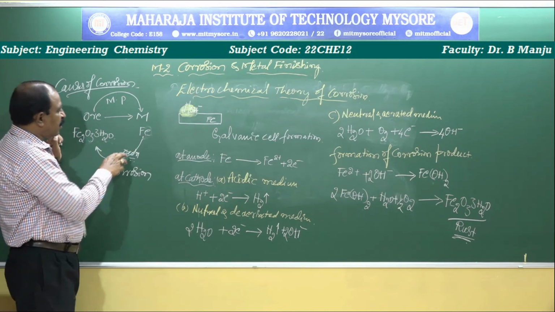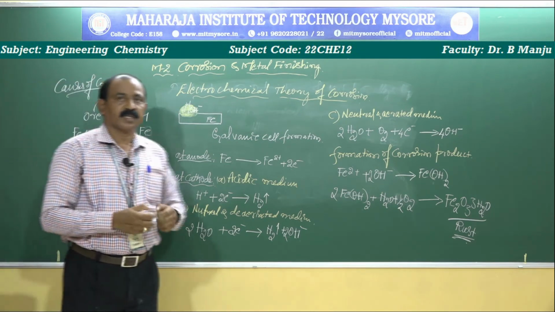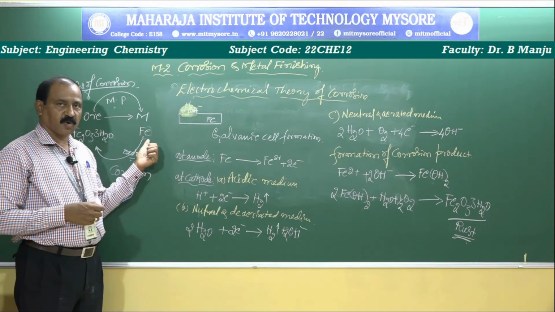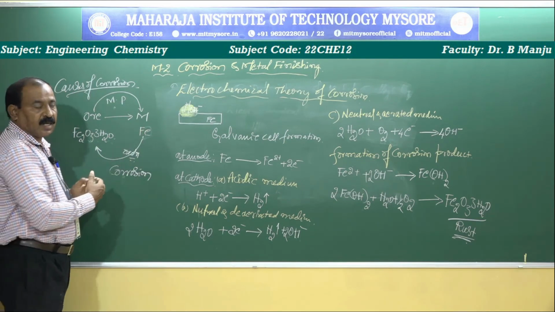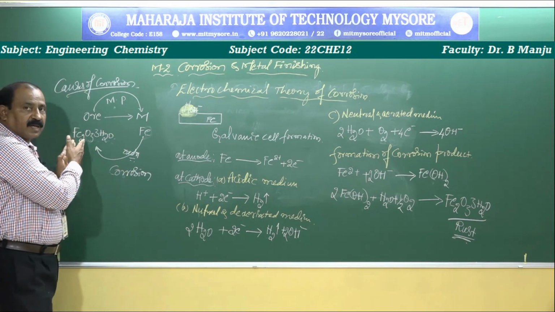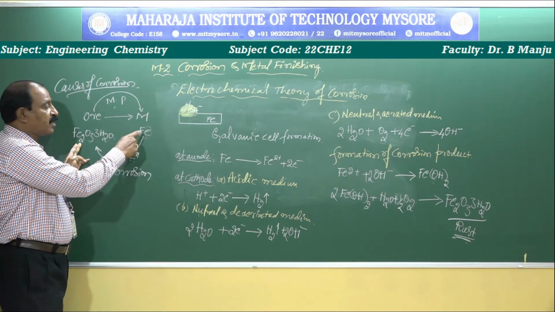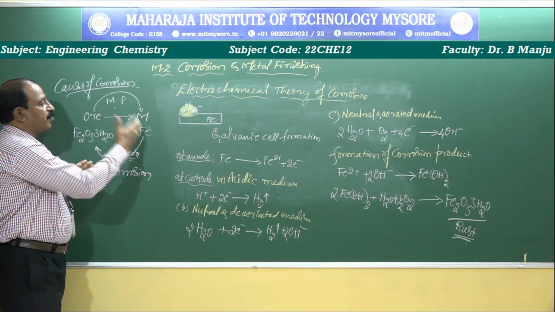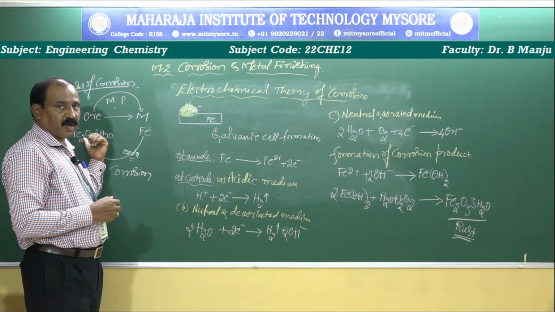That's why corrosion is the reverse of metallurgy, because for our variety of engineering applications, we extract pure metal from its ore by using a metallurgical process. But why do we extract pure metal? Because we want a more strengthened metal. In the combined form, the strength of the metal is less and stability is more. Therefore, we separate it from its ore by using a metallurgical technique. Then the pure metal is more energetic and less stable compared to the ore form.